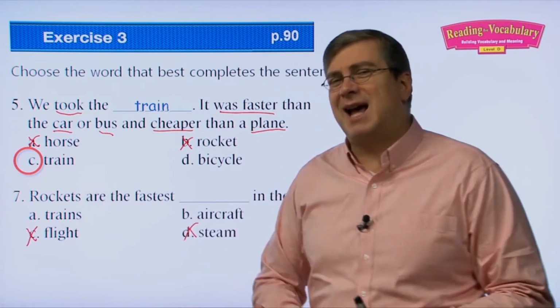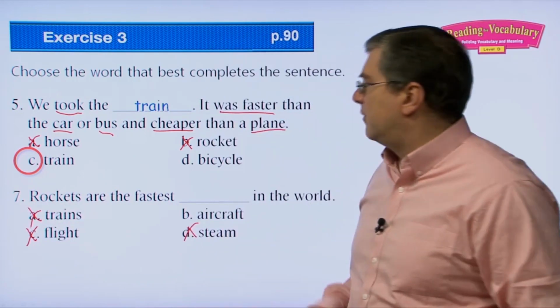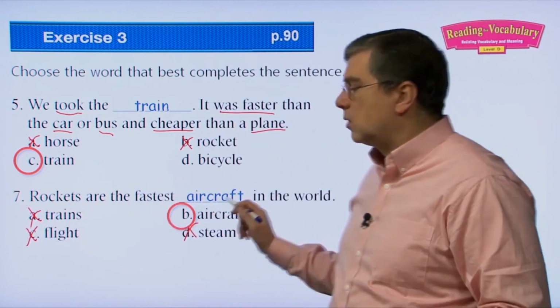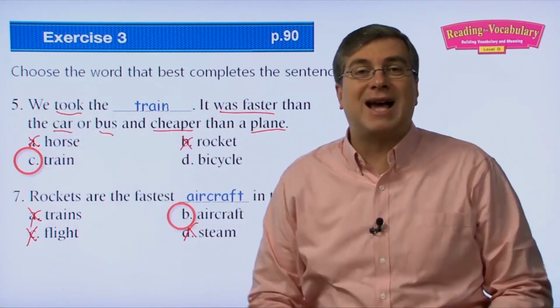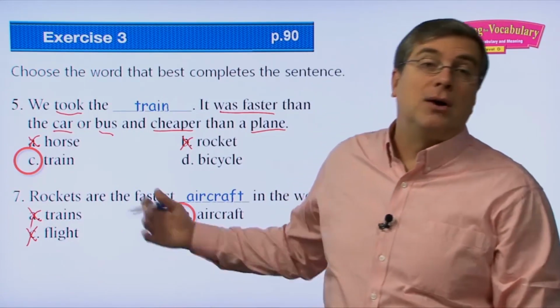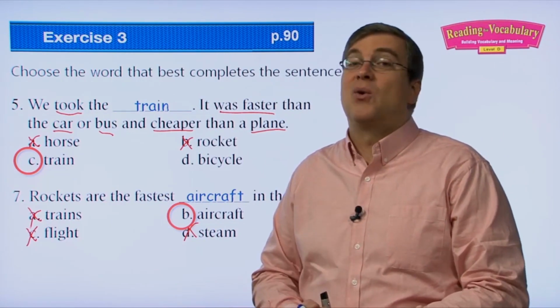Is a rocket a type of train? No, it's not a type of train. It's a type of aircraft. So rockets are the fastest aircraft in the world. Remember I said before, there are many, many different types of aircraft. Planes, hang gliders, and also rockets. Okay, well that wraps up the vocabulary section for this unit.